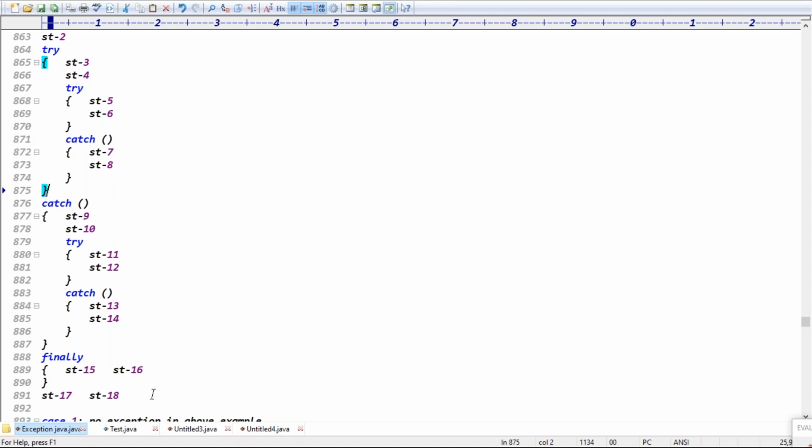Case 3: exception raised in statement 3. The catch is matched, guys. What do I put, tell me now? Exception raised in statement 3, catch is matched. Is statement 3 in a try or an outer try?